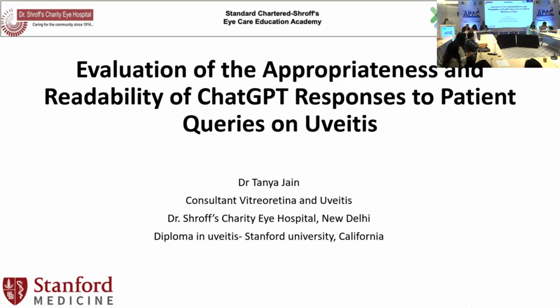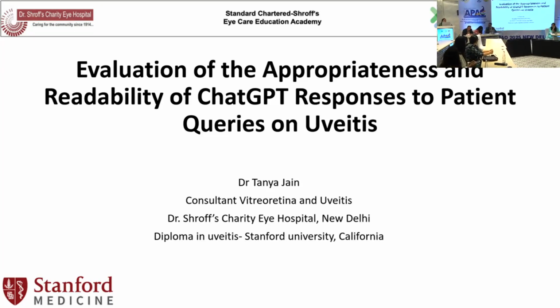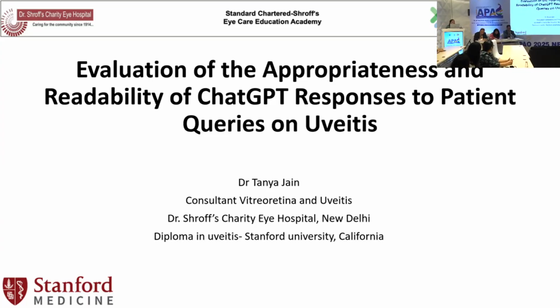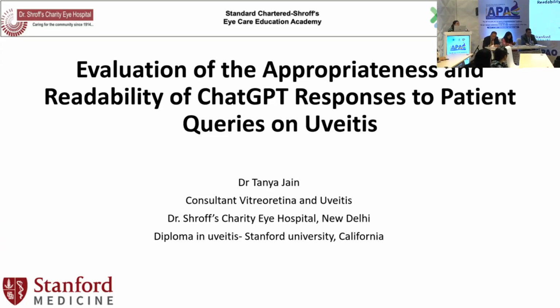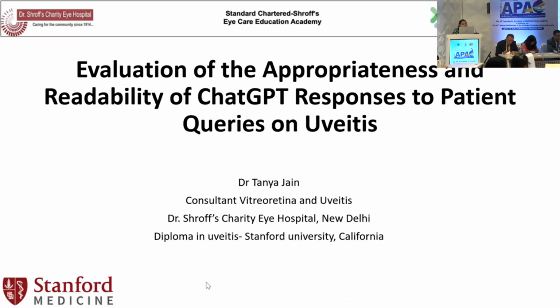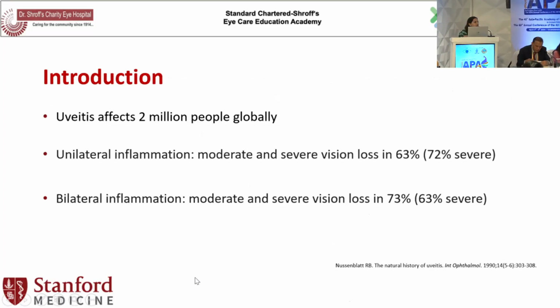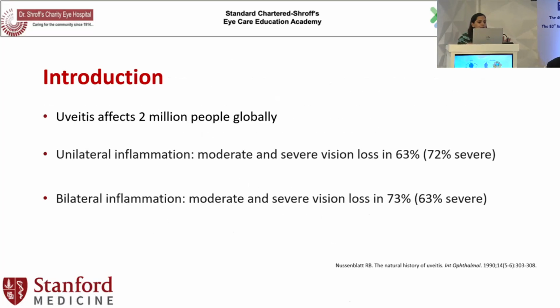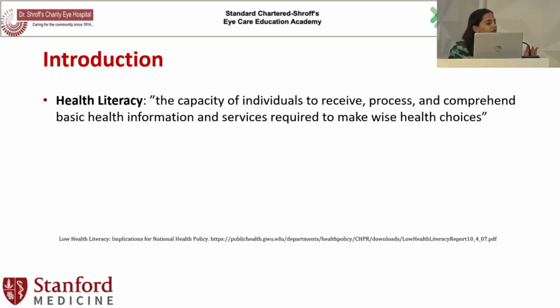Good afternoon, everyone. So today I'll be speaking on the evaluation of the appropriateness and readability of ChatGPT responses to patient queries on uveitis. So we know that uveitis affects approximately 2 million people globally, and uveitis, unilateral or bilateral, may lead to moderate to severe vision loss in a majority of these patients.